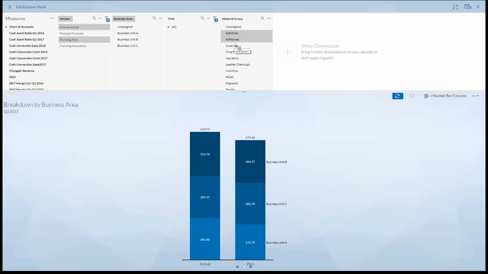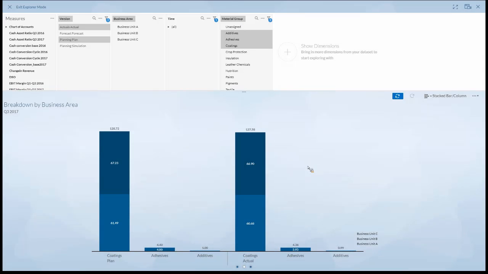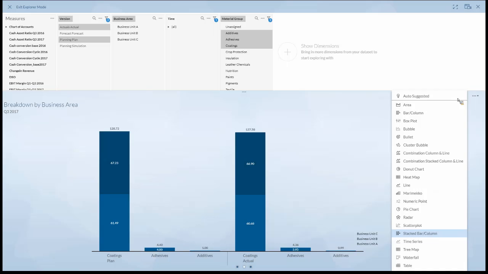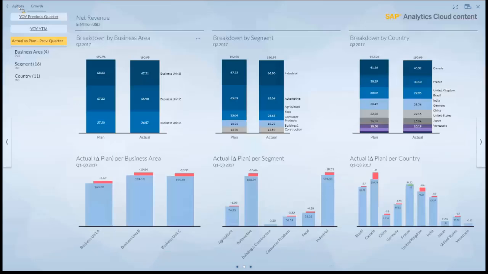So either do a drill down, or do a filtering and a drill down afterwards, but really do ad hoc analysis on top of the existing charts shown in the initial setup. You can also switch the charts here. If you find another chart more relevant for what you look at, just choose to change the chart. Once you're finished, just leave it and get back to your agenda.